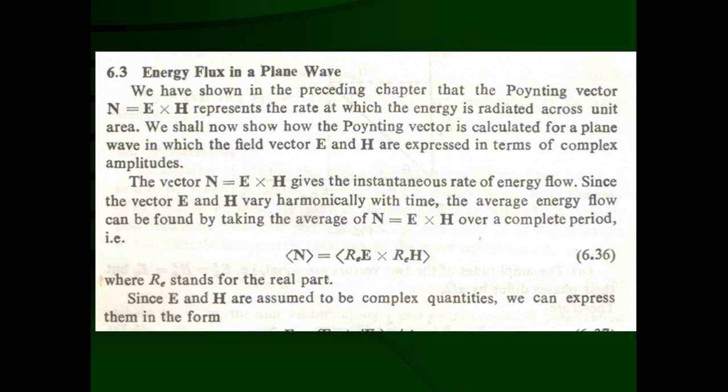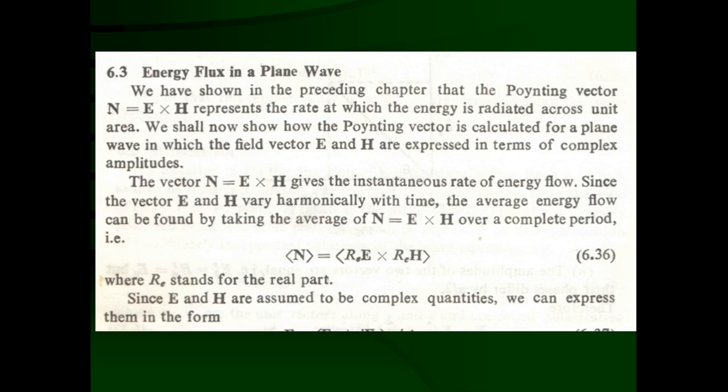E and H vary harmonically with time, and here E and H are expressed as complex amplitudes. So we'll calculate E cross H for a plane wave. A plane wave is a simple, specific case of general waves.